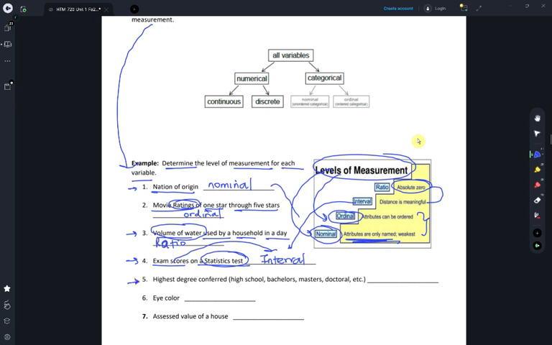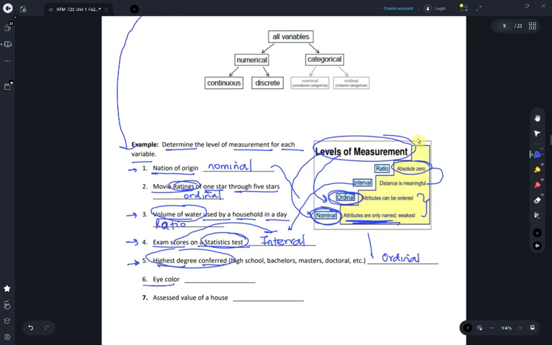What about highest degree conferred? Well, this would be at a categorical level of measurement. So that would be either nominal or ordinal. What do you think? Is there a ranking structure to it? Absolutely. So this would be at the ordinal level of measurement. Then we have hair color. That is also categorical, and that would definitely be nominal because it's just used for naming.